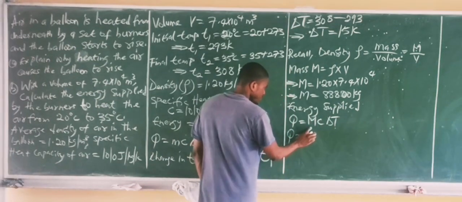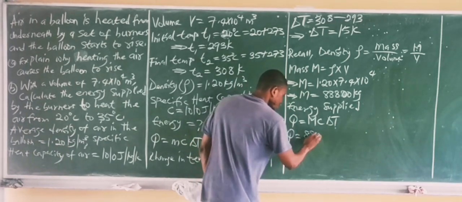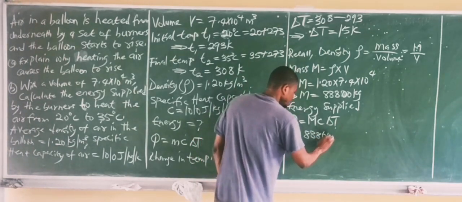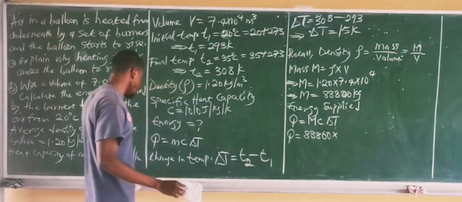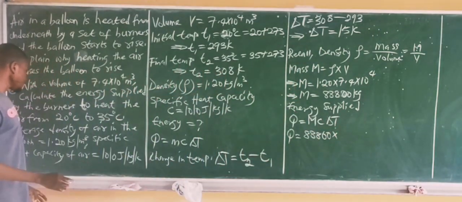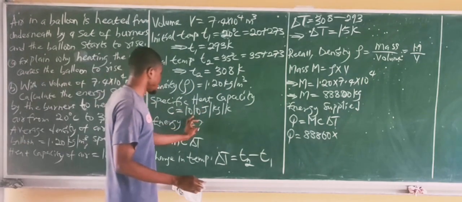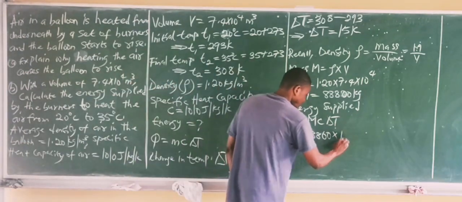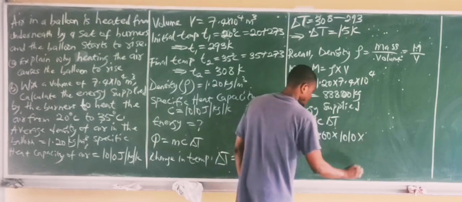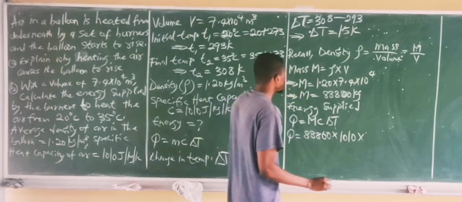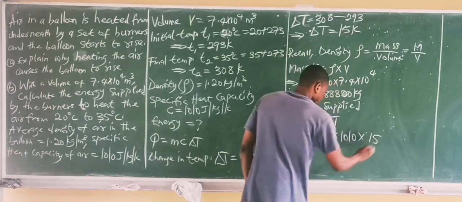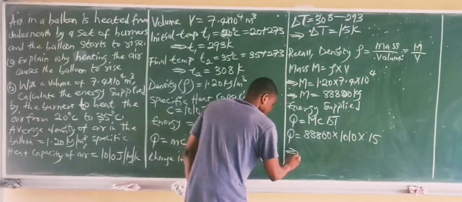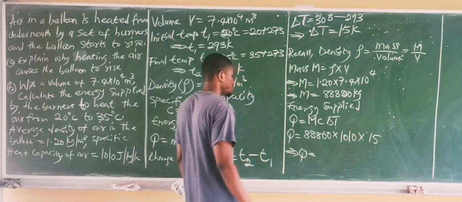So energy is simply the mass, 88800, times the specific heat capacity, which was given to us as 1010, times the change in temperature, which we obtained as 15 Kelvin, so times 15.